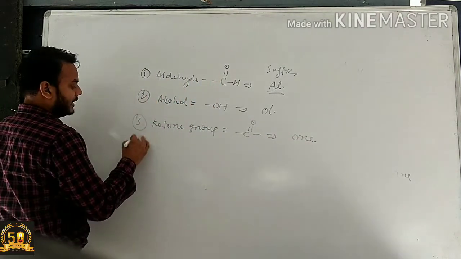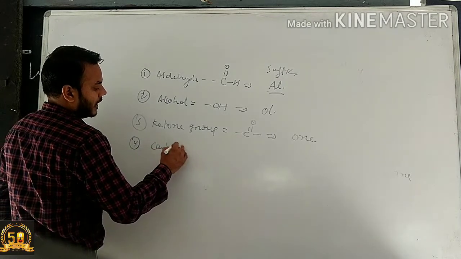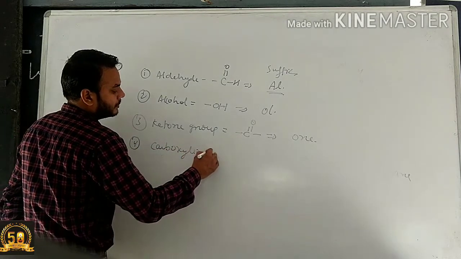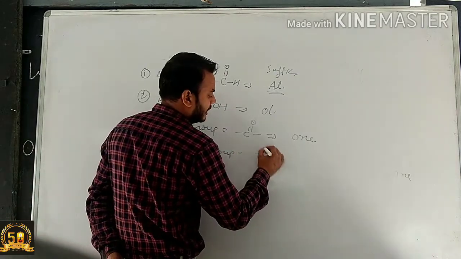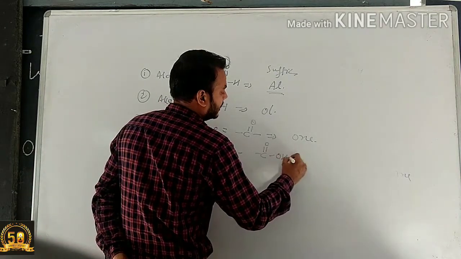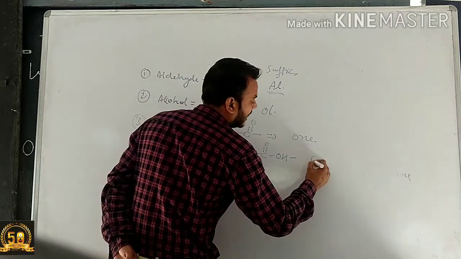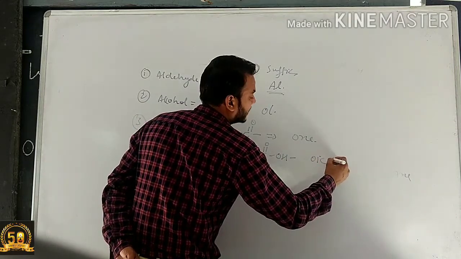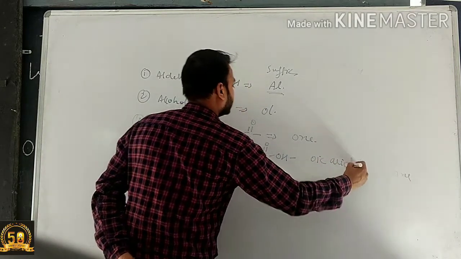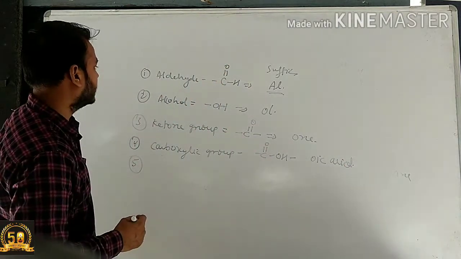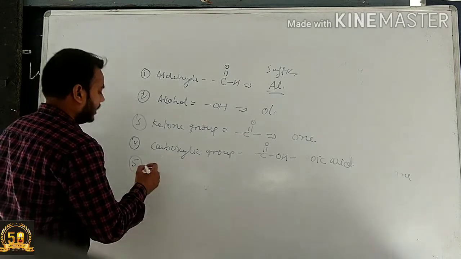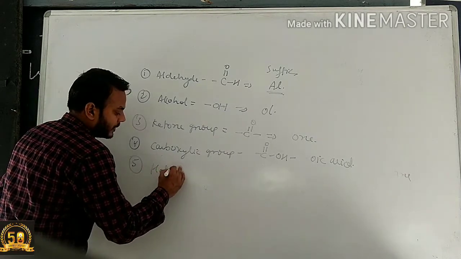For the carboxylic group, this group is COOH. This is the carboxylic group. For the carboxylic group, we use the suffix oic acid. The fifth one is the halogen group.